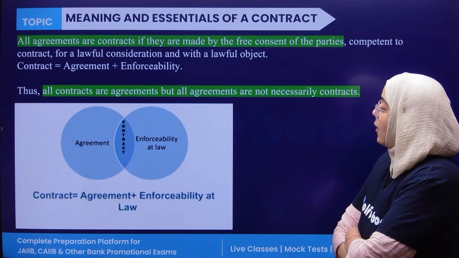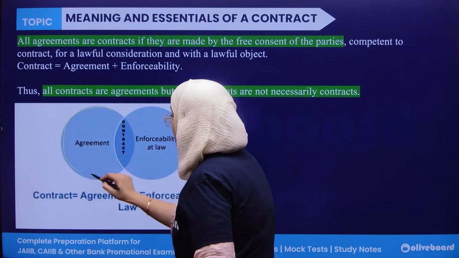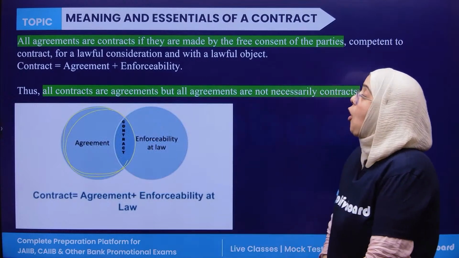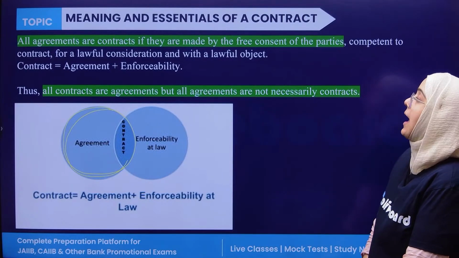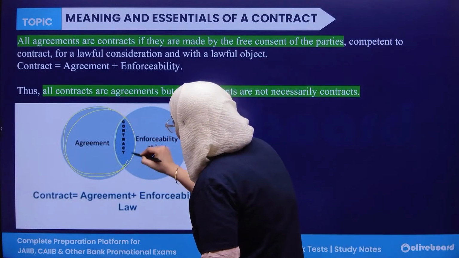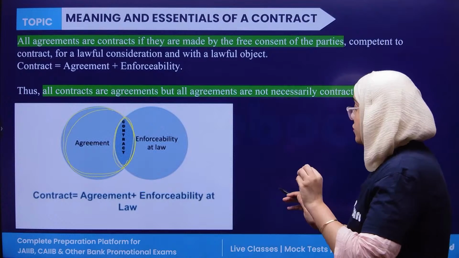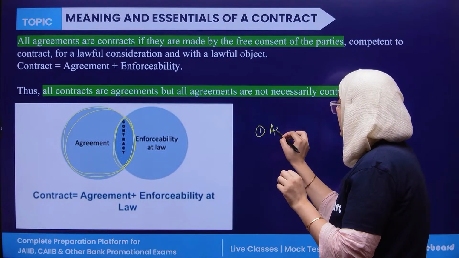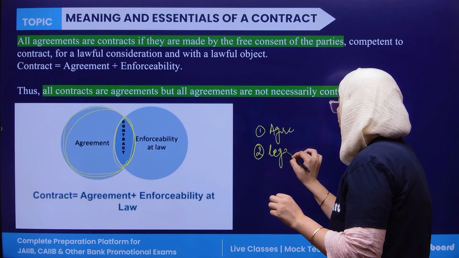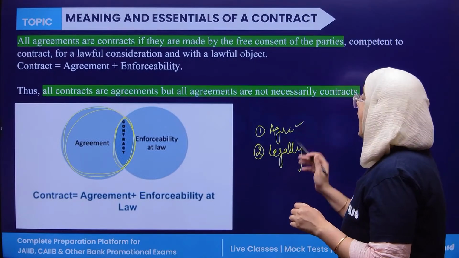Agreement is actually a wider concept. Now it is said that all contracts are agreements, because for a contract there should be an agreement between two or more persons and they are legally binding.